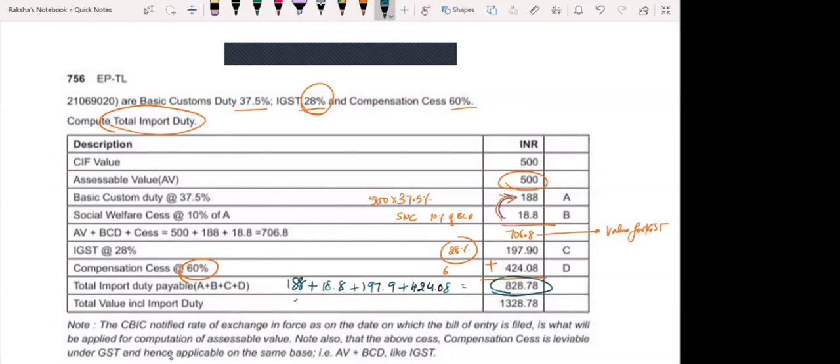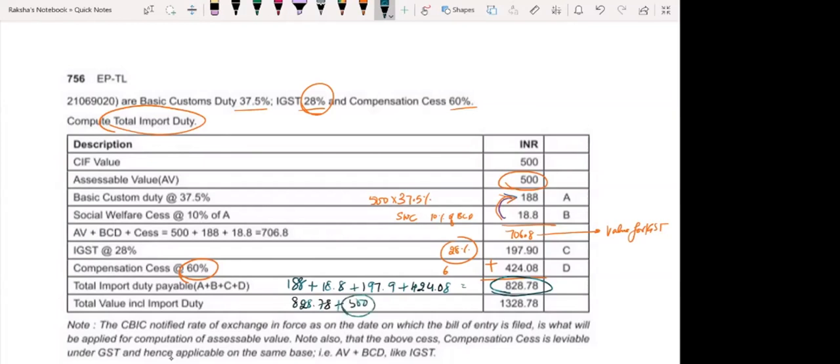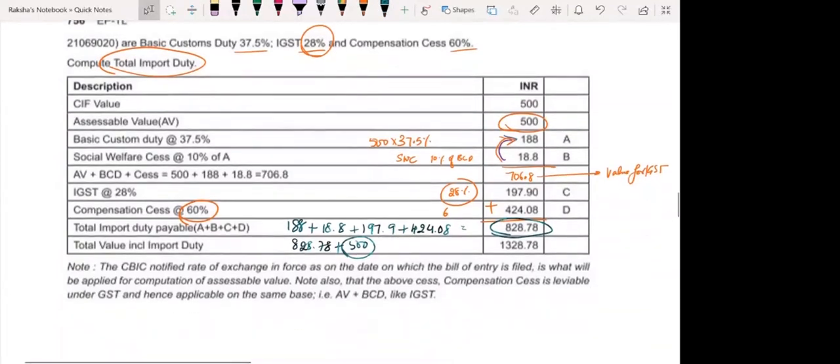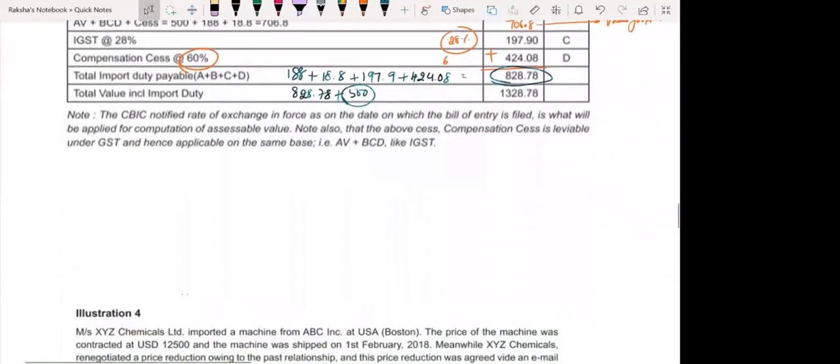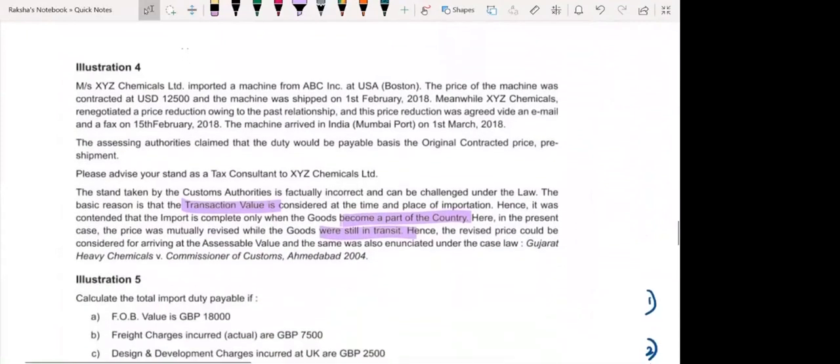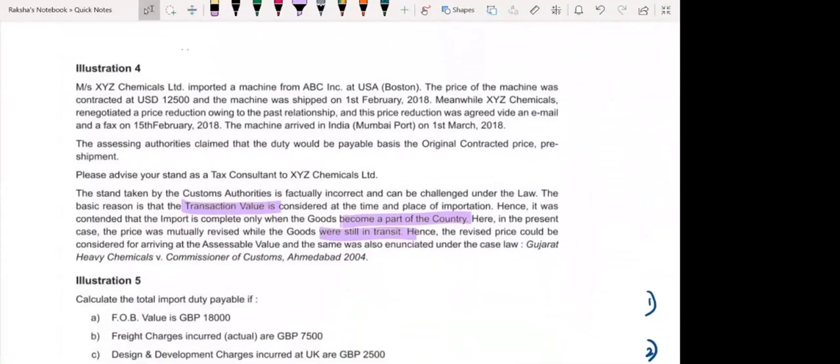Total value including import means what? 828.78 plus 500. 500 is your CIF value, right? Assessable value. Alright? Fine? Good to go? Yes, please. Now, this is a